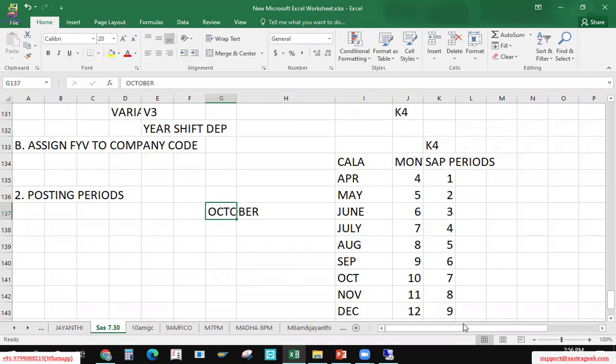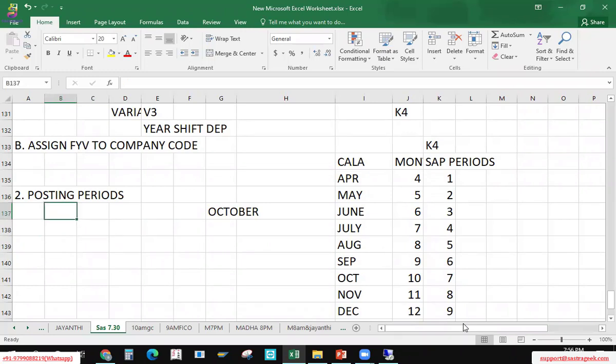How can I open? It depends upon company to company. Either they can open all the periods at one go, 1 to 12 periods at one go by specifying the year. Or one second period they can open, third period, fourth period, or quarter wise. 1 to 3, then 4 to 6, then 7 to 9, 10 to 12, like that also they can open. That is the posting periods which we define.